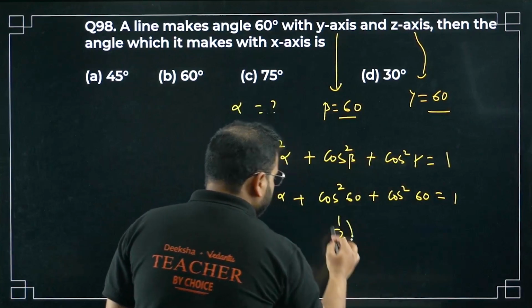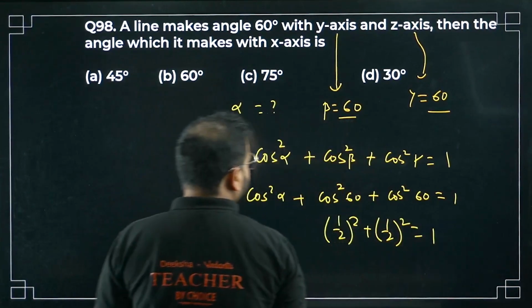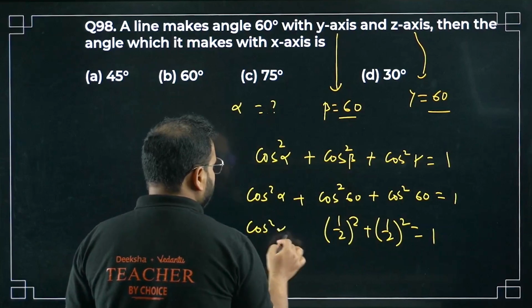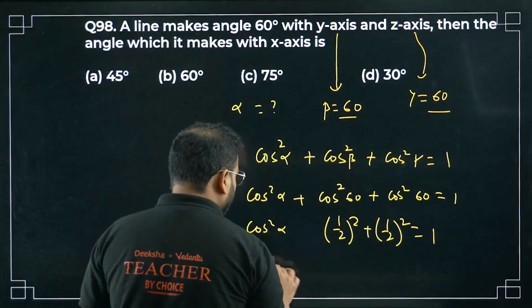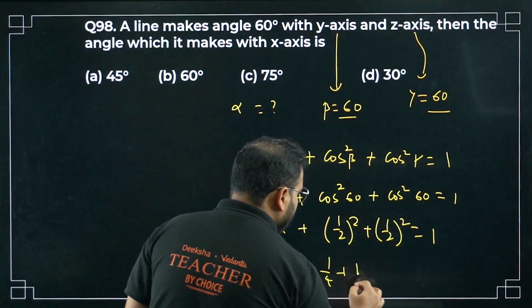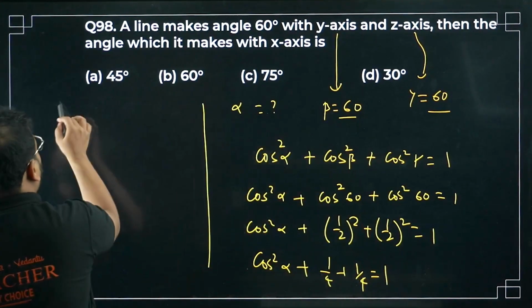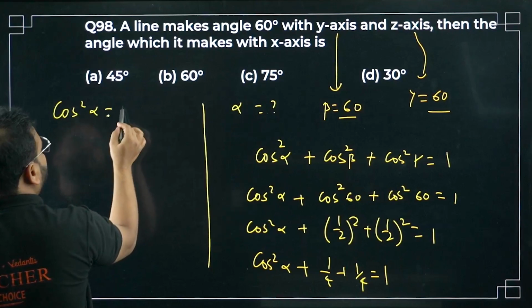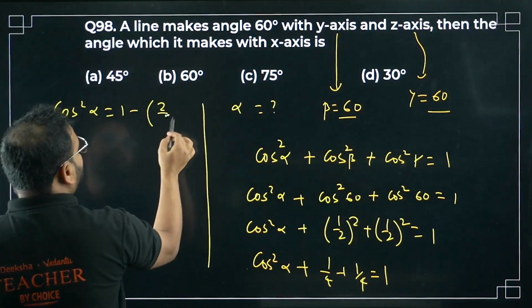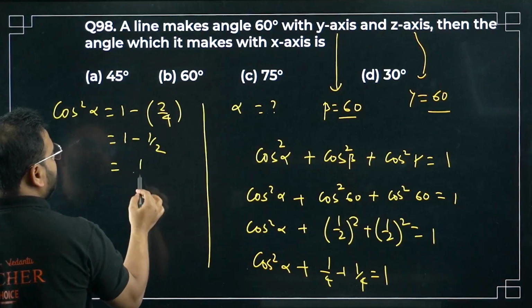1 by 2 the square plus 1 by 2 the square equals 1, and we have of course cos square of alpha. It becomes cos square of alpha plus 1 by 4 plus 1 by 4 equals 1. What are we going to get? Cos square of alpha will be 1 minus 2 by 4. How much is that? 1 minus 1 by 2, which is 1 by 2.